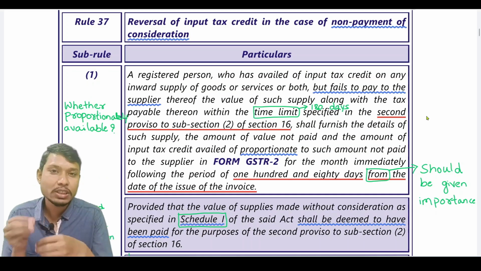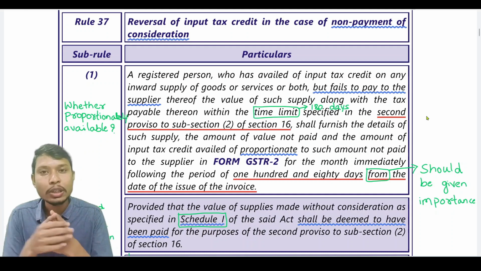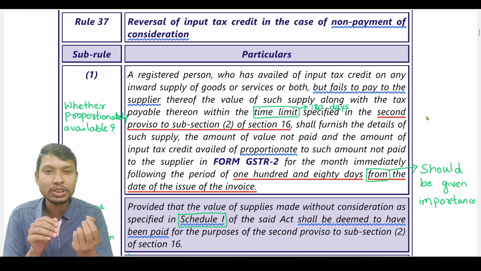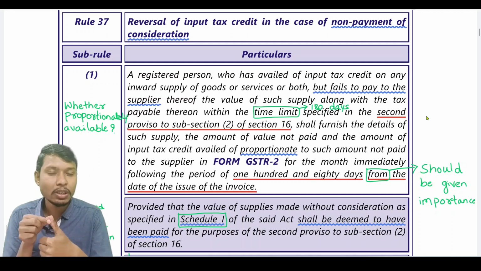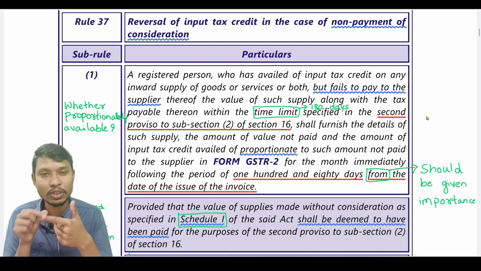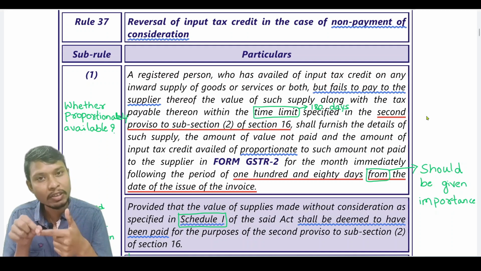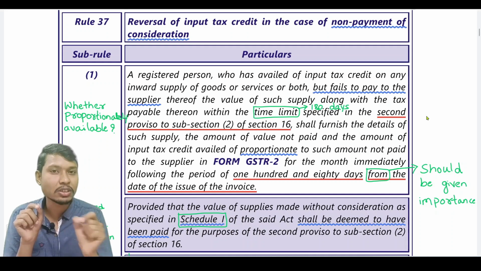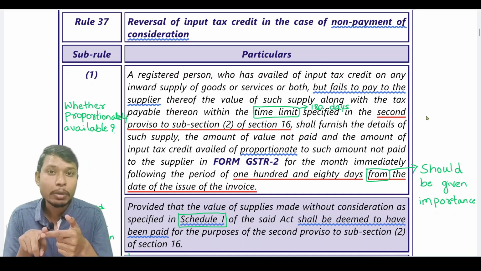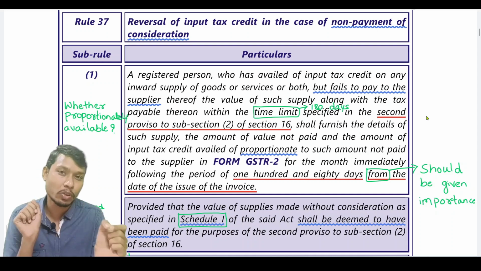Before discussing Rule 37, as I already told, there are two amendments with respect to Rule 37. One amendment took place in the month of September and one amendment took place in the month of December. The second amendment took place with retrospective effect. We have to give much consideration to the fact that the second amendment took place with retrospective effect.